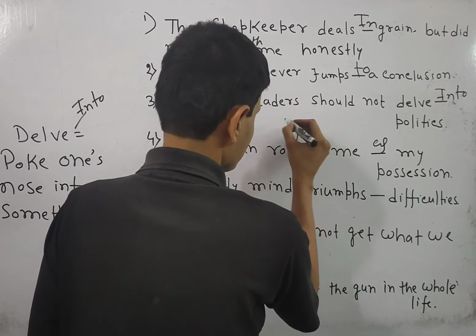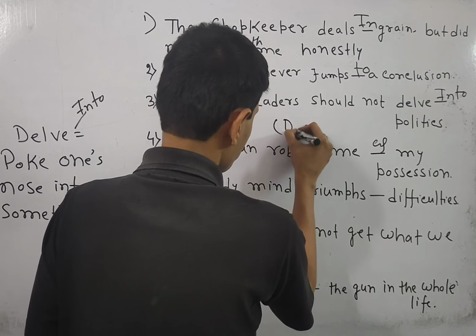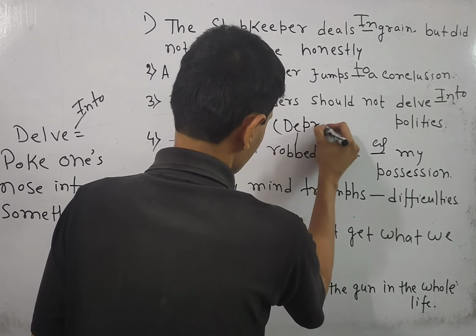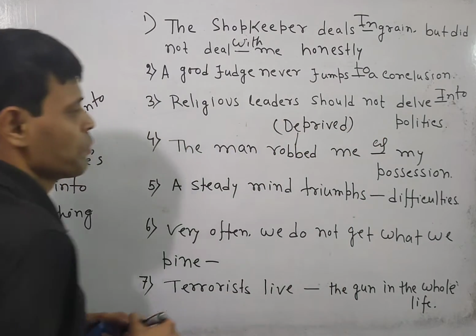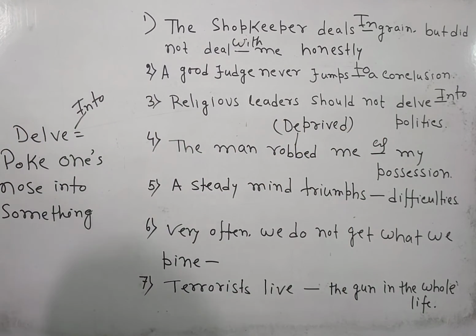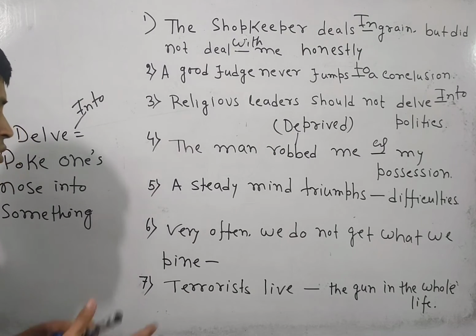So what is the meaning of robbed? Robbed means deprived. So of will be the perfect answer. Now the next question: a steady mind triumphs blank difficulties.